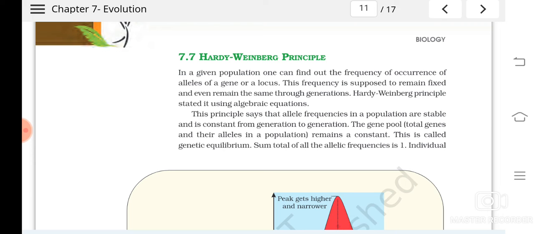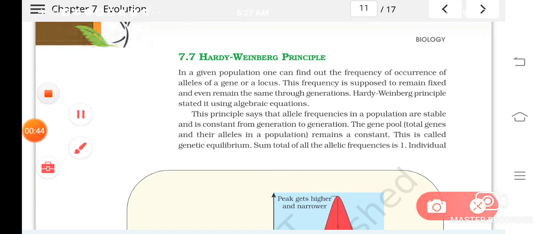So this principle says that allele frequency... Do you remember what alleles are? When we study tallness, there were two alleles, capital T and small t. So these two alleles represent the gene for tallness. Understood? So this is allele frequencies.